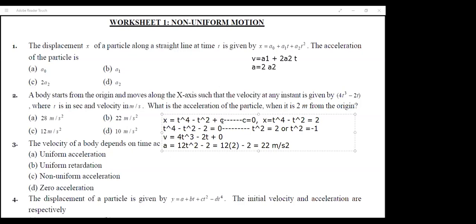To find that constant, always remember there will be some condition given. The condition was that it is 2 meters from the origin. That indicates that the particle has started from the origin. If the particle has started from the origin, that means when t was 0, x was also 0. So if I substitute that condition here, I will get c also as 0.